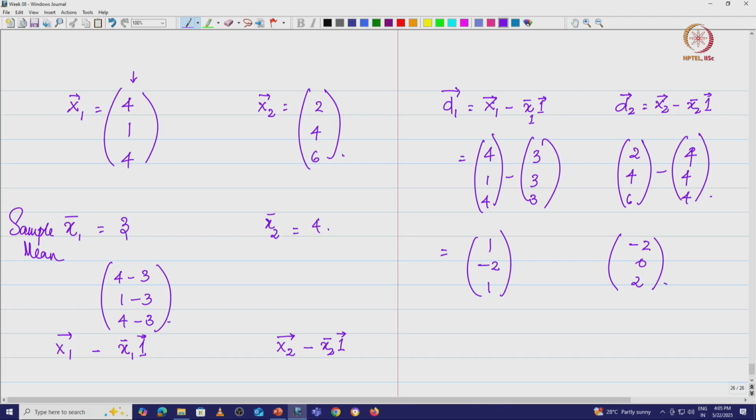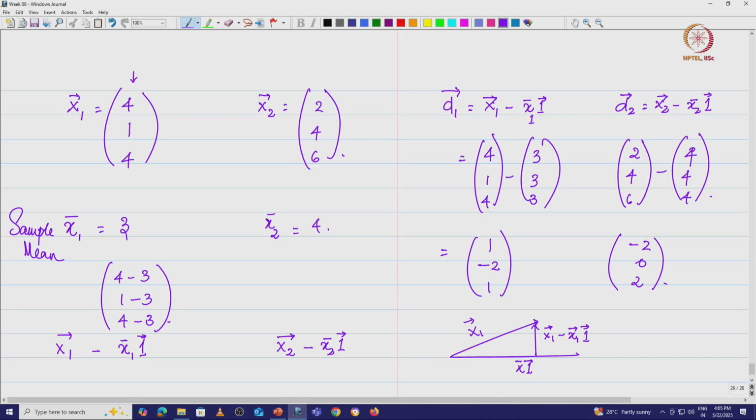Now what does it mean? It means I have this vector, let us say the x 1 vector, and I have this vector which is nothing but x 1 bar into the 1 vector. The deviation vector is the x 1 vector minus x 1 bar into the 1 vector.